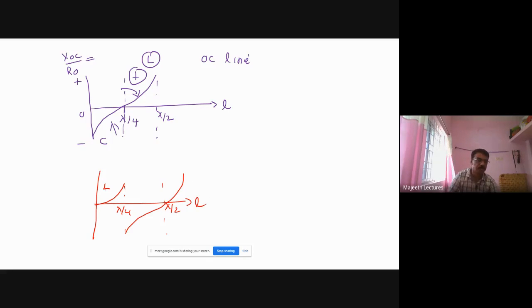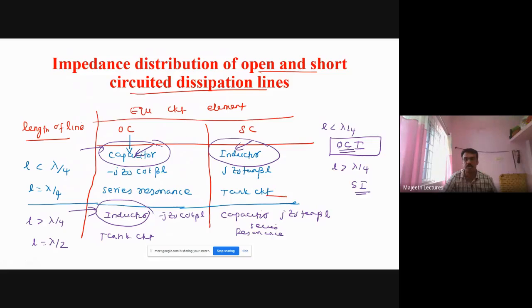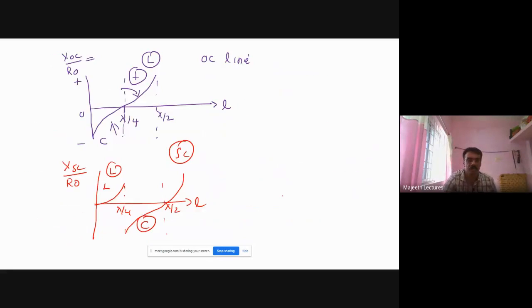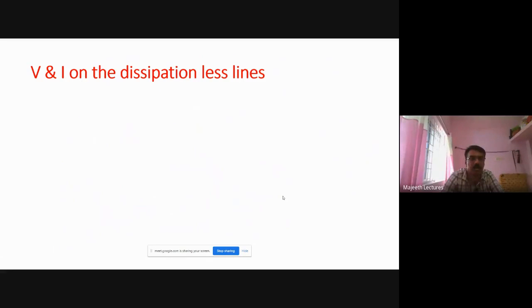This is X_SC divided by R naught. Numerator positive means inductive, and this is capacitive. So for short circuit, less than lambda by 4, it is inductor. Greater than lambda by 4, it is capacitor. So this is the impedance distribution curve. This we must remember.